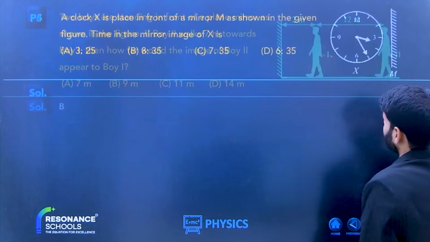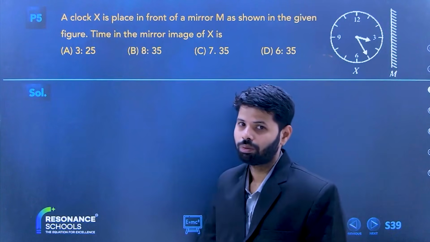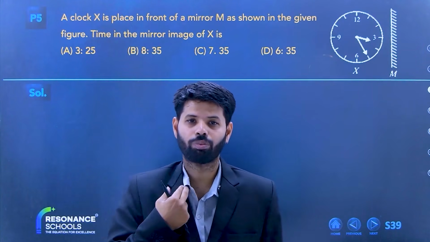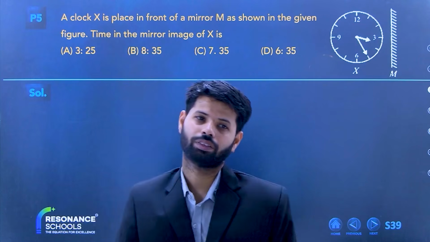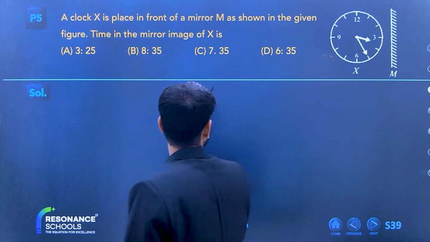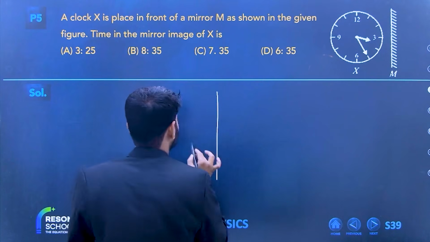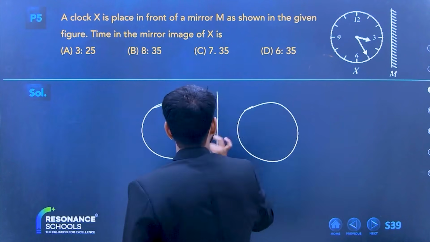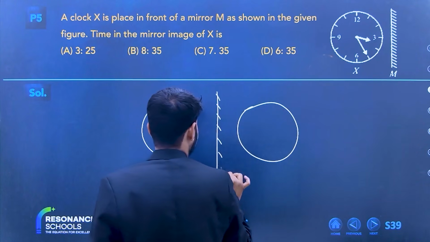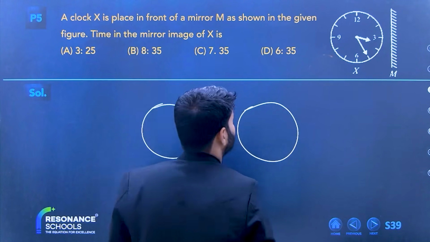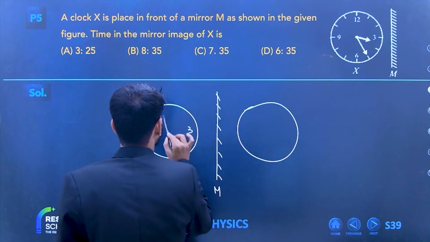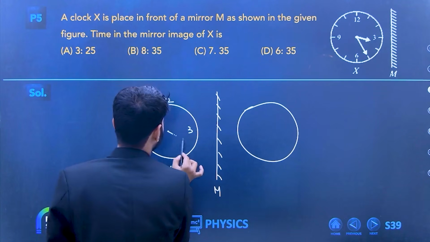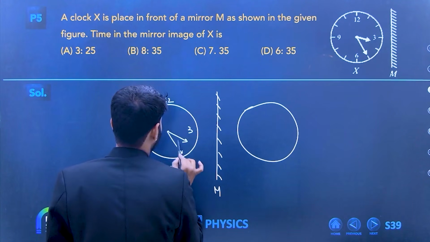Let us move to the next question, which is the time problem. In this kind of question, you have to draw it. Try to draw in the copy and tell me what answer you are getting. So this is the clock, this is your watch. The image will be something like this only. This is the mirror. Now see, this is 3. 12, 9, 6, somewhere here.